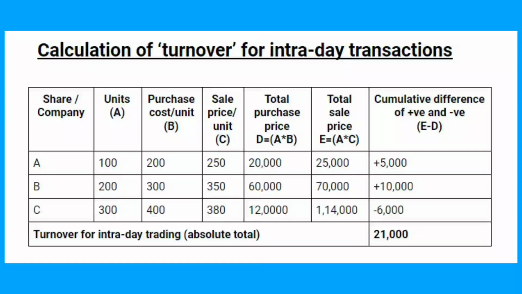loss of rupees 6,000. Now, in order to calculate the turnover, we have to take the total of all the differences between sale and purchase value irrespective of gain or loss, that is rupees 5,000 gain plus rupees 10,000 gain plus 6,000 loss is equal to 21,000, which will be considered as turnover. Hence, here we don't deduct 6,000 but add it to arrive at the turnover. This is an important concept to be understood for calculating the turnover of intraday.